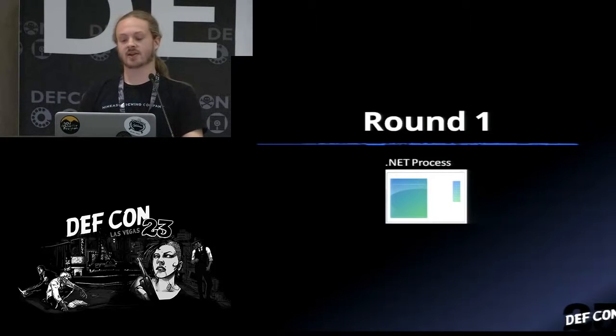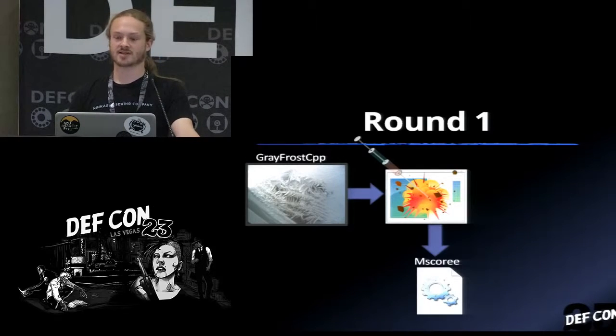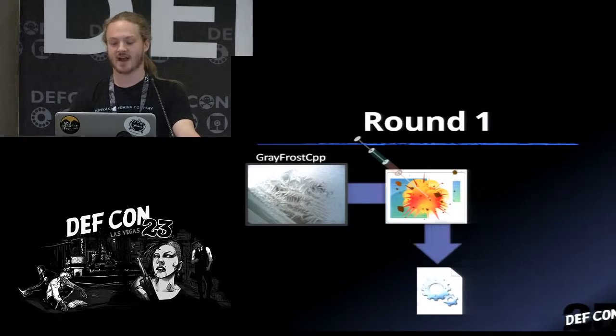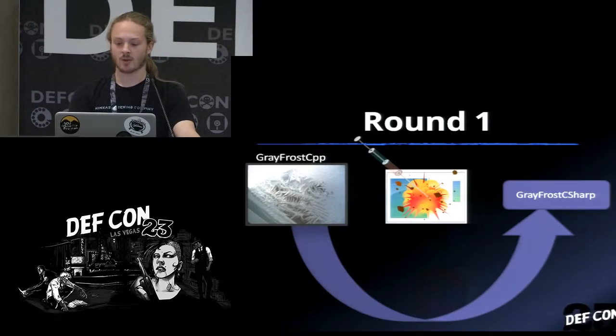So graphically, this is going to look like this for round 1, which is Gray Frost CPP. We have our .NET process running. This could be on a box that we have physical access to, remote access to. It doesn't matter because all we need to do is do DLL injection. So you can utilize Metasploit, utilize a tool that I'm going to show you called Gray Dragon. Doesn't matter, just inject the DLL however you see fit. Once Gray Frost C++ is spinning up in that target application, it pivots down into mscoree.dll, calls the needed methods, and instantiates the CLR. And then it pivots into Gray Frost C#, which at this point, we're in the proper version of the CLR 4.0.